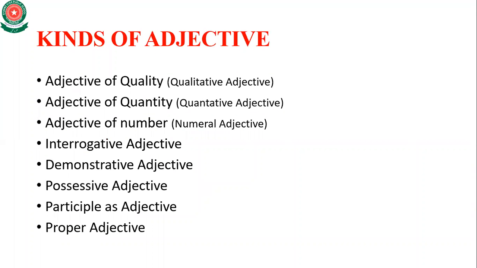Now the kinds of adjective. There are almost 8 kinds of adjective, which are as follows. Number 1, adjective of quality, which is also known as qualitative adjective. Number 2, adjective of quantity, which is also known as quantitative adjective.